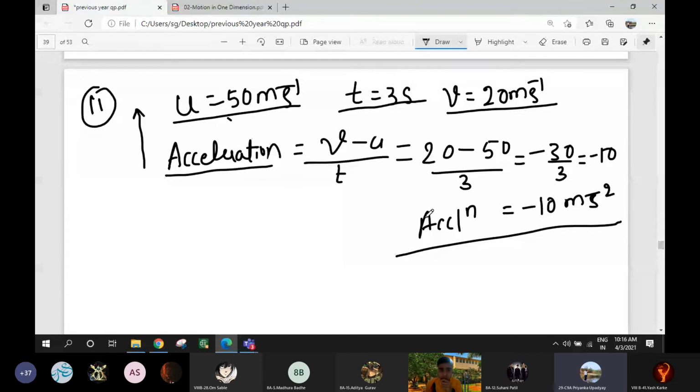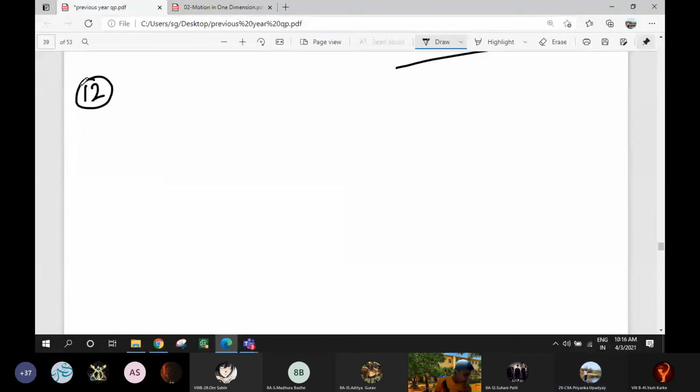Miss, if in the question they have not given that the body is initially starting from rest, and they have not given the velocity, can we consider initial velocity to be 0? No. It depends on the question, Aranya. Sometimes they say that the body has started with a velocity of 20 meter per second.